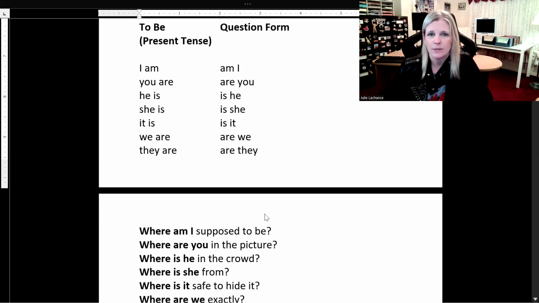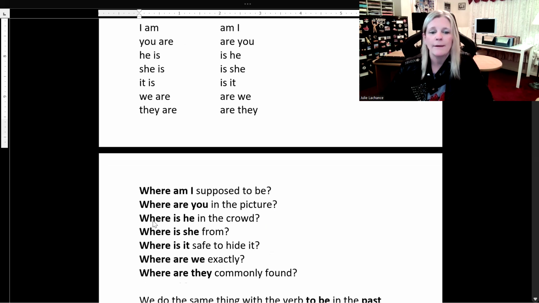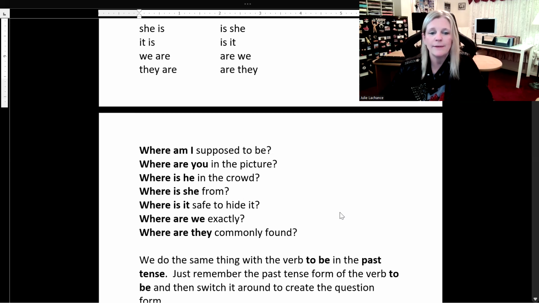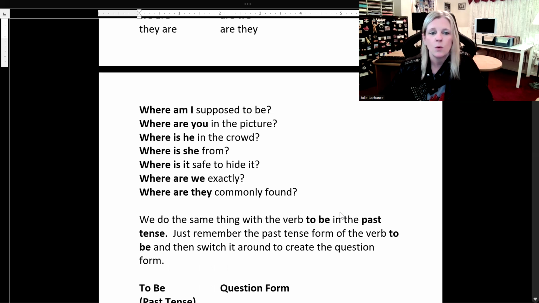Let's look at some sample sentences. Where am I supposed to be? Where are you in the picture? Where is he in the crowd? Where is she from? Where is it safe to hide it? Where are we exactly? Where are they commonly found?